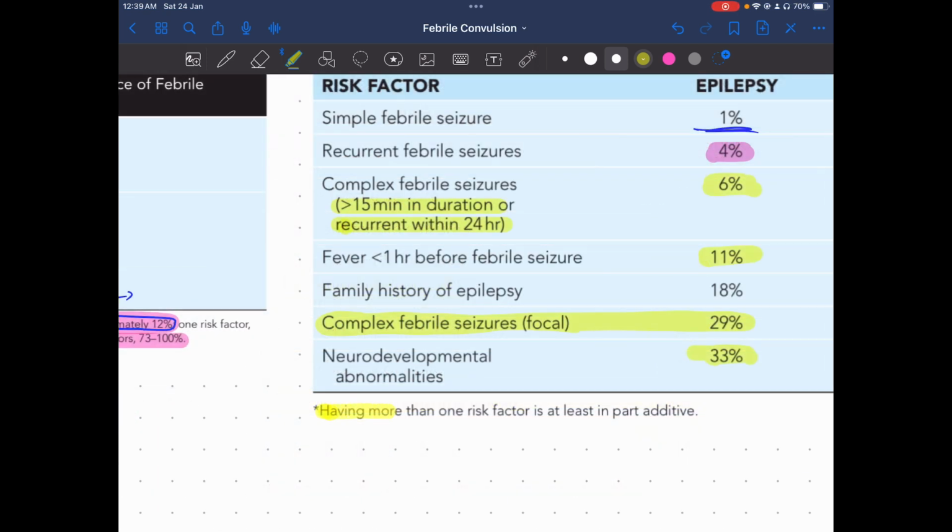What do you mean by this line? Having more than one risk factor, at least in part additive. That means if child is having A and B risk factors, it is not like A plus B is equal to C. So something is added, but it is not completely additive.